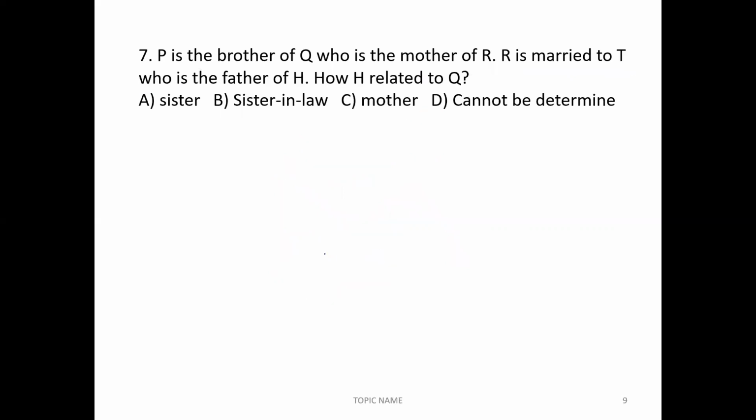Moving forward to next. P is the brother of Q. Who is the mother of R? Q is the mother of R. R is married to T.